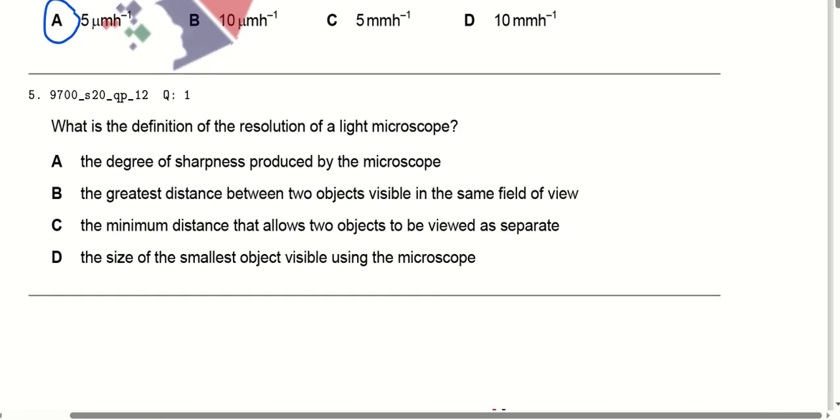What is the definition of the resolution of a light microscope? The degree of sharpness produced by the microscope? No. Resolution means the ability to distinguish a particular distance between two objects. The greatest distance between two objects visible in the same field of view? Yes, it can be. So option B is correct here.